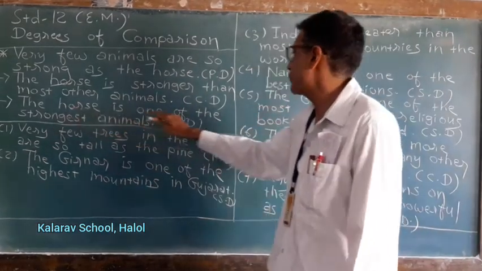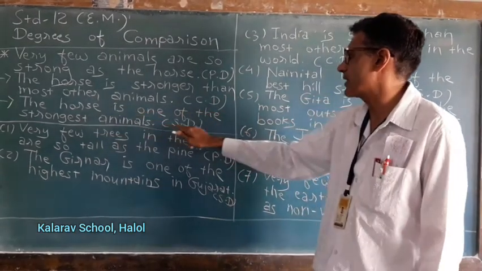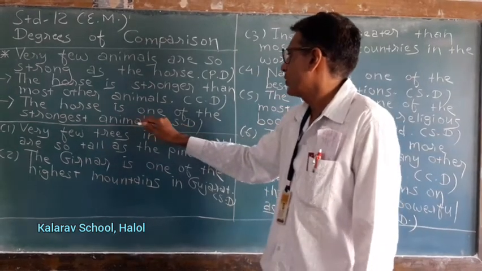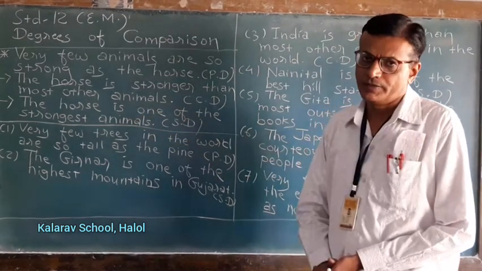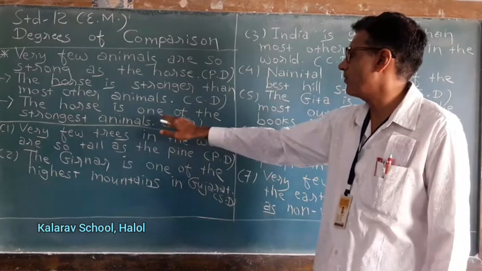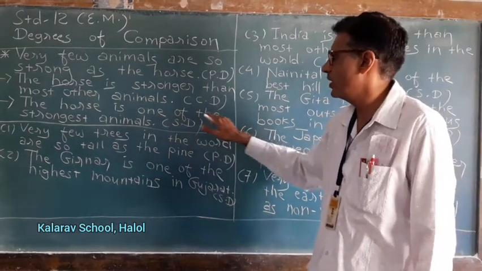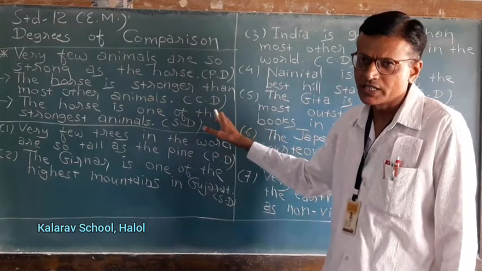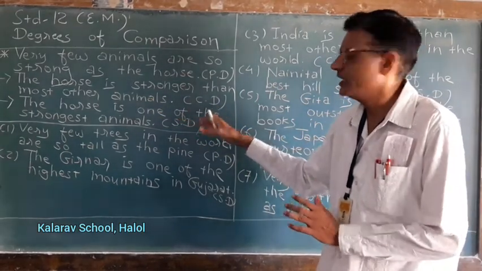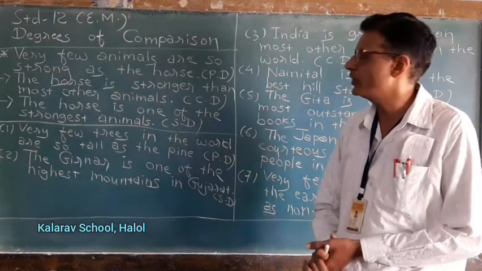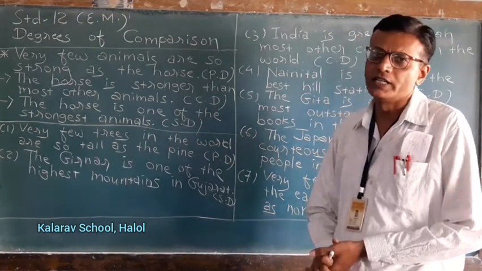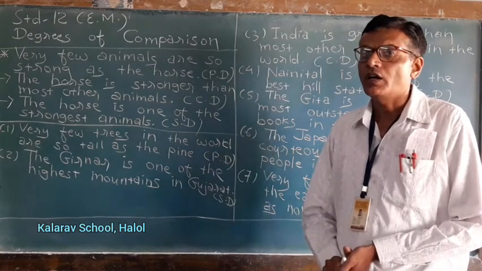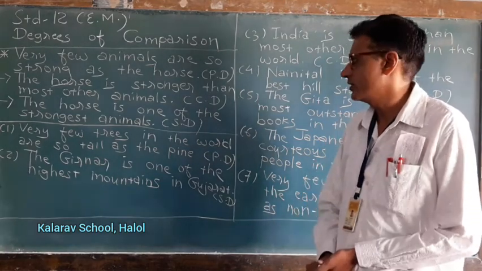Now let us see superlative degree. The horse is one of the strongest animals. SD means superlative degree. Student, in superlative degree, we use this type of words. One of the strongest, one of the biggest, one of the smallest, one of the thinnest. These type of words we generally use in superlative degree. This is one method which is very simple. There is also another method.